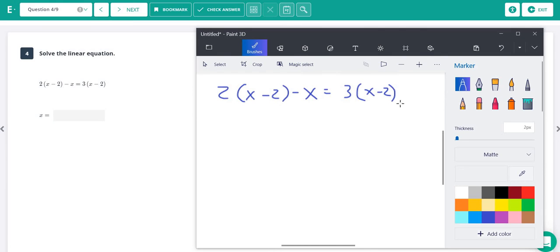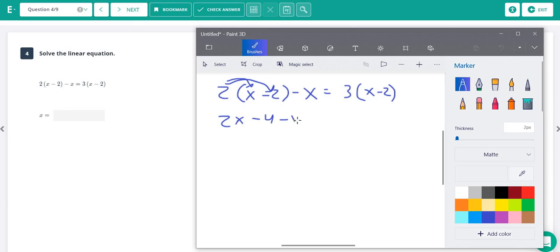All right, so on this problem, we have parentheses on both sides, so we're going to have to distribute on both sides. So let's start off over here on the left. We have 2 times x, which is 2x. And then 2 times negative 2 is negative 4. And then we still have this minus x over here that we didn't do anything with. And on this side, we do 3 times x, which is 3x. And then 3 times negative 2, which is negative 6.